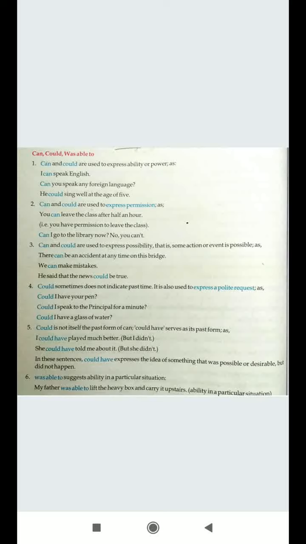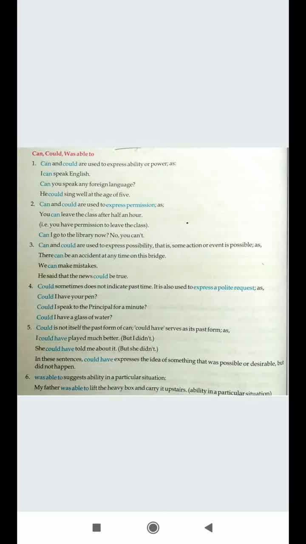First one, can and could are used to express ability or power. Like you say, I am able to do this. I can speak English. Can you speak any foreign language? So in that way you make use of can and could. Can is used for the present tense and could is used for the past form.